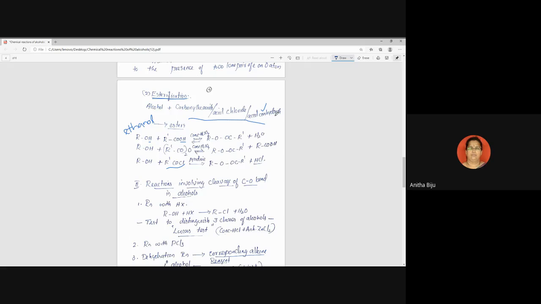You can write it yourself and find out. In the margin, or on one side of your copy, you can write CH3COOH. Then plus acetic acid written in the reverse way, HOOC-CH3.